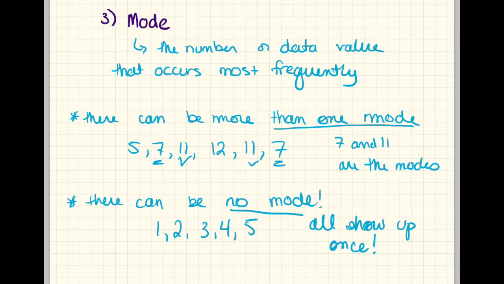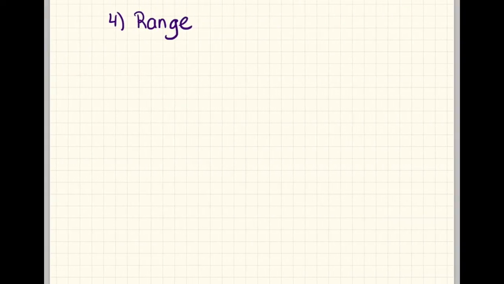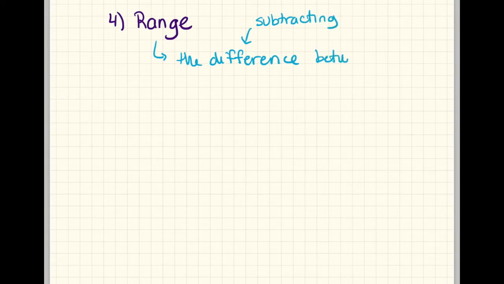So we've done mean, we've done median, we've done mode. And the last measure, which isn't quite a measure of central tendency but is part of the mean, median, mode, is what we call the range. The range is very easy. It's calculated by doing the difference, and I hope that when I write difference here, I mean you usually use subtracting. So the difference between the biggest value and the smallest value.